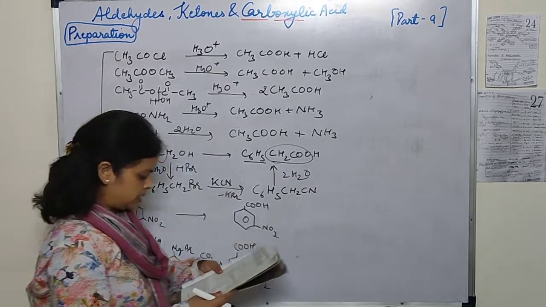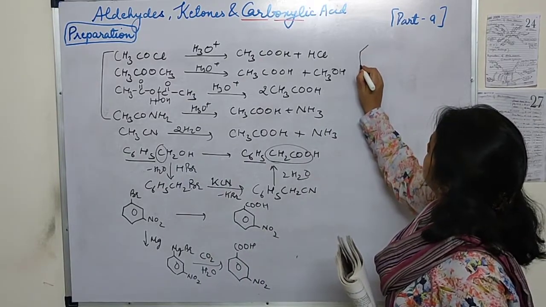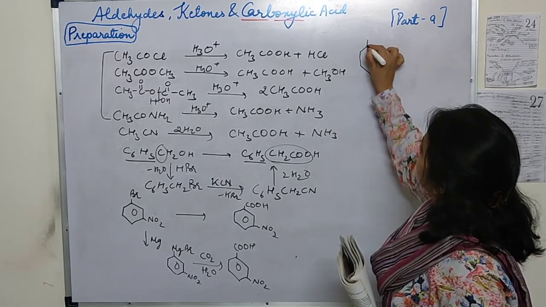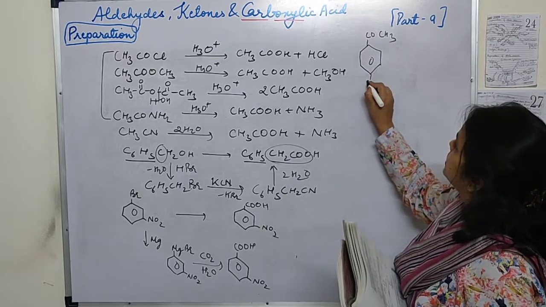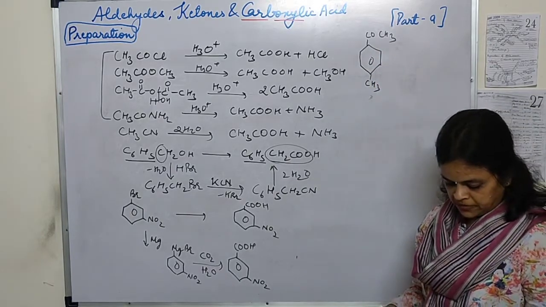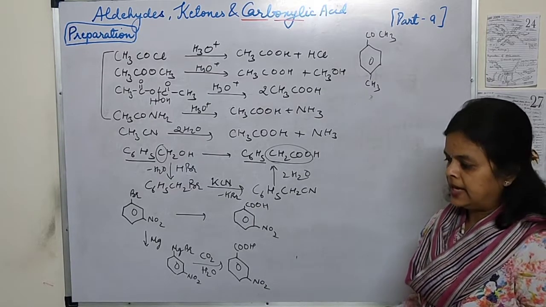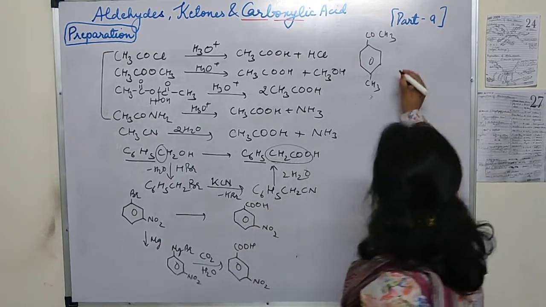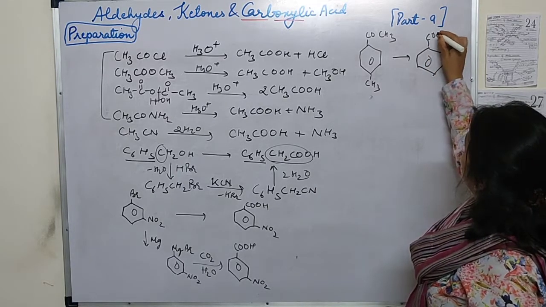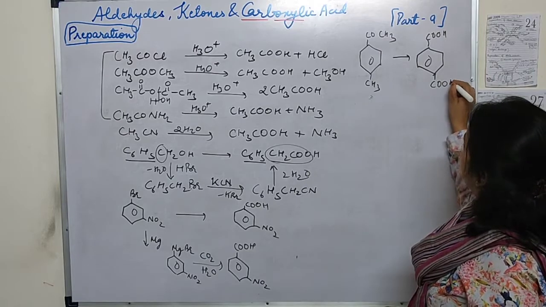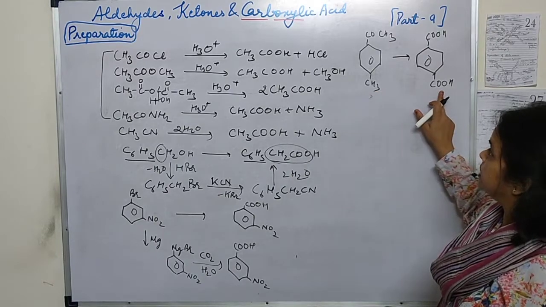Okay, the next one I am taking is 4-methyl acetophenone. Acetophenone, COCH3 group. 4-methyl, 1, 2, 3, 4. So here it will be 4-methyl acetophenone to benzene 1,4-dicarboxylic acid. Here COOH, COOH. Now COCH3 group has to be converted into COOH. CH3 group also has to be converted into COOH.